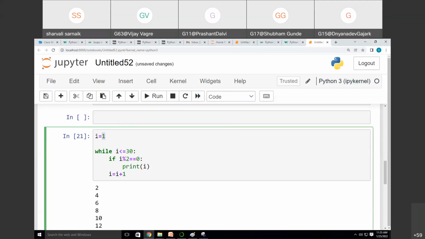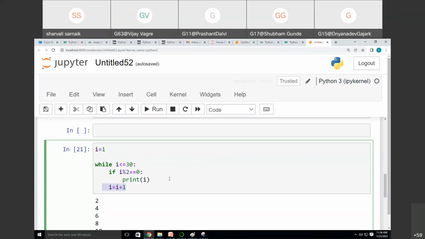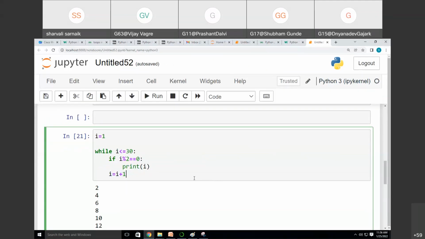See what I did. I have taken i is equal to 1. In the while condition, I have written the logic i less than or equal to 30. That means until and unless we get 30, we are going to repeat these statements. What are we going to repeat? The condition to find the even number, printing the value of i, and incrementing i by 1, i is equal to i plus 1.